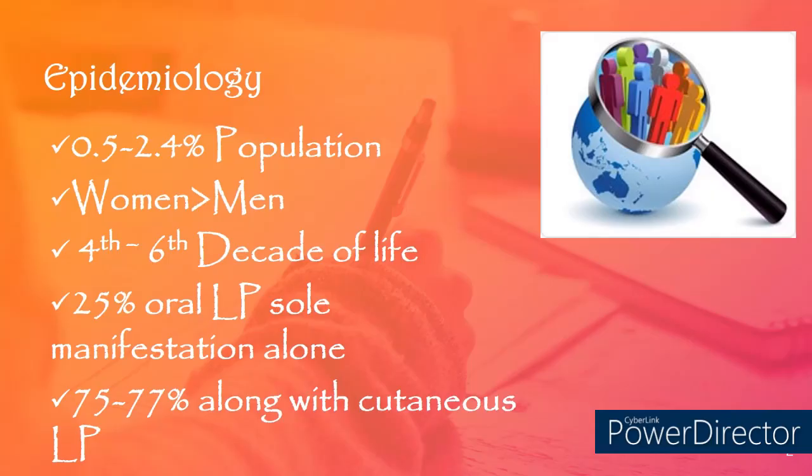Coming to the epidemiology of oral lichen planus, it affects women most commonly, that is middle-aged adults of the 4th to 6th decade of life, and it can either involve the oral manifestations alone, which has been reported in 25 percent, or it could be associated with cutaneous LP, in about 75 to 77 percent.